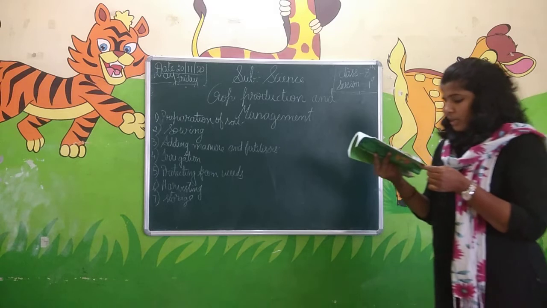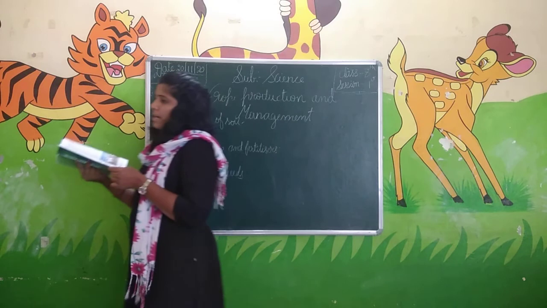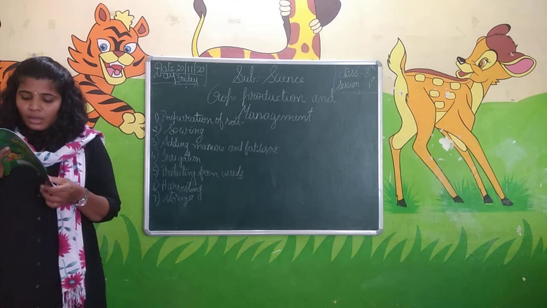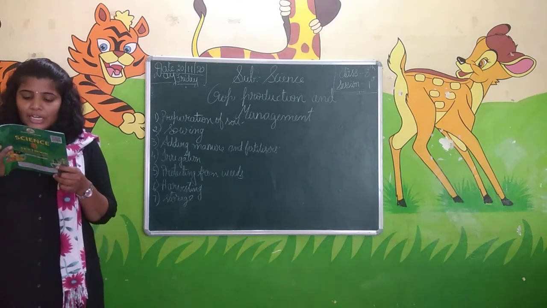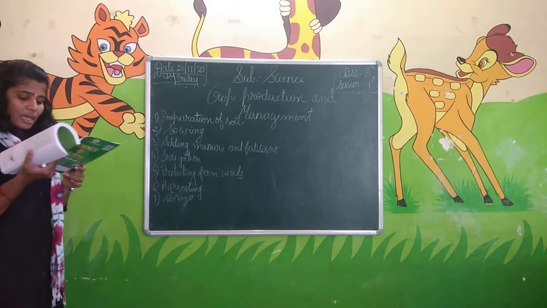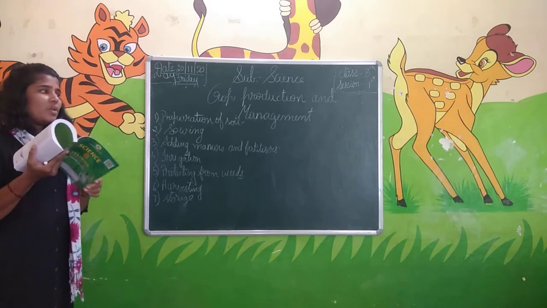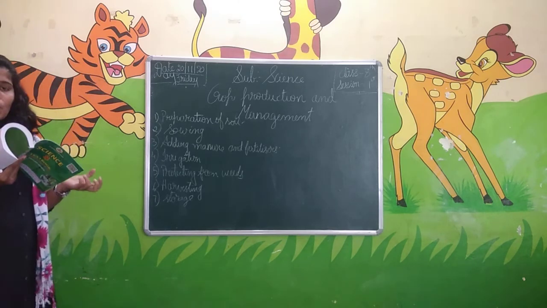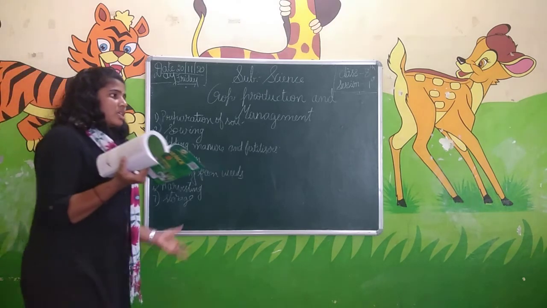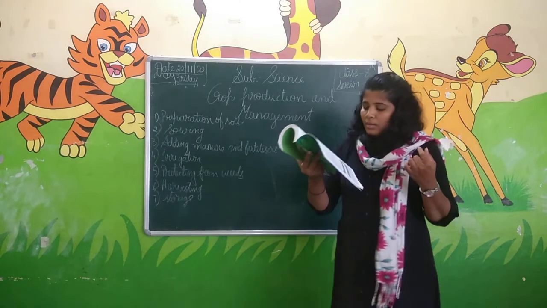In addition, dead plants and animals get decomposed by soil organisms. In this way, various nutrients in the dead organisms are released back into the soil, which helps in the growth of the plants. These nutrients are again absorbed by the plants.